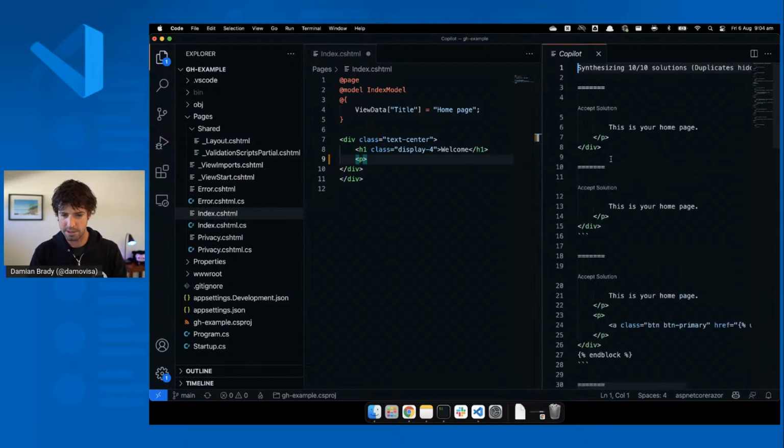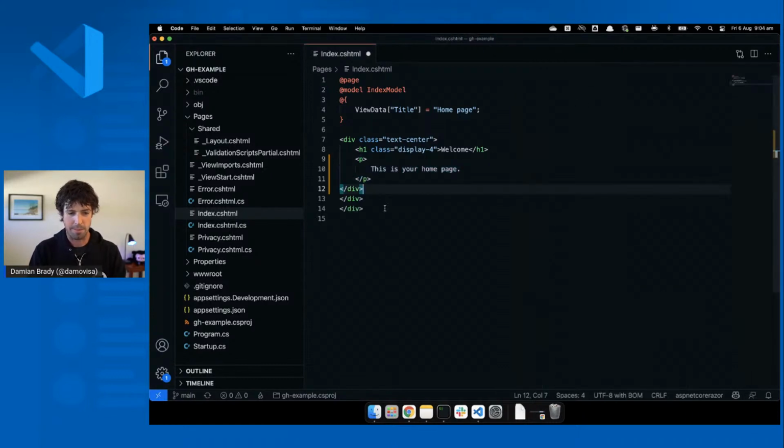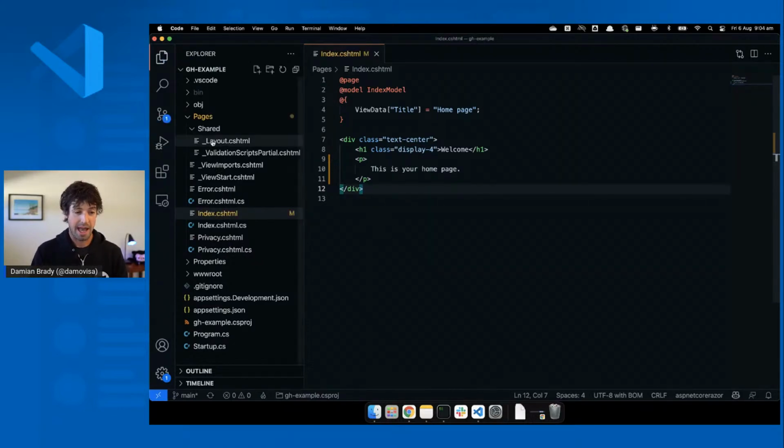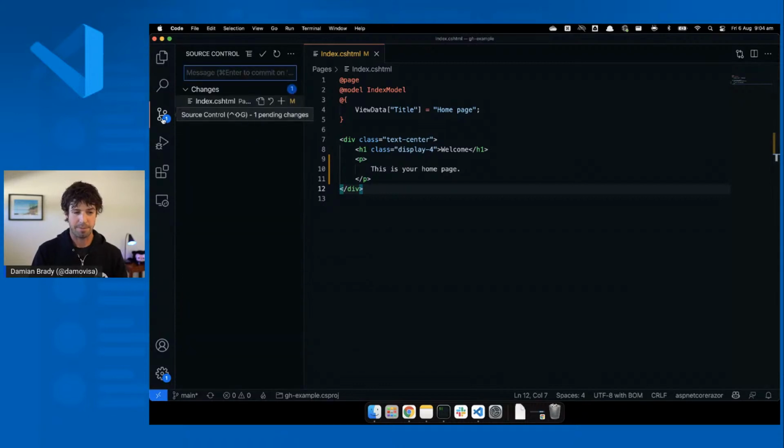Using some solutions. Hey, that's a good one. All right, this is your homepage. I've got a couple extra divs in there. Excellent. So we've got this change, and because it's Git, right out of the box, we can make that change. I can add that change. I can put my commit message.